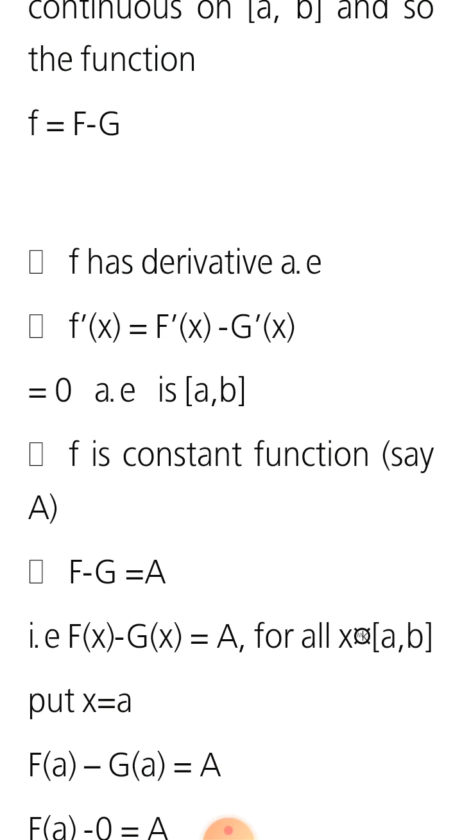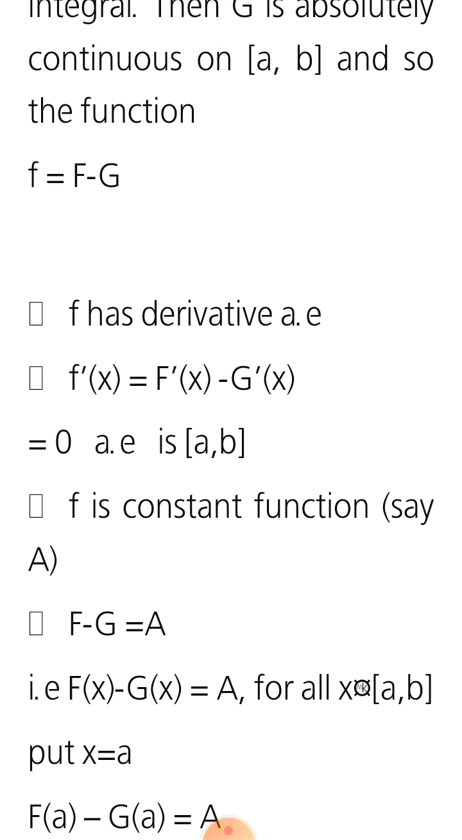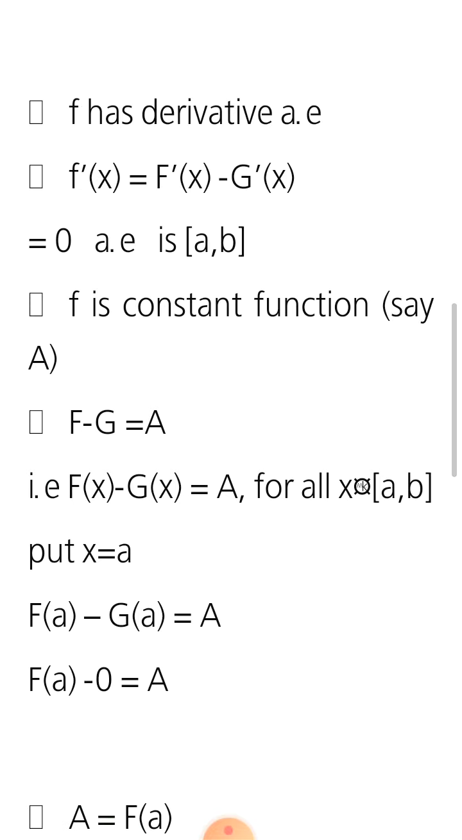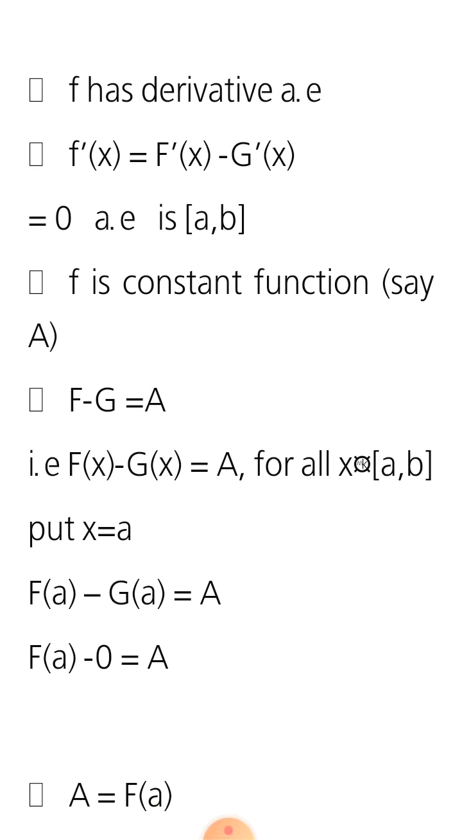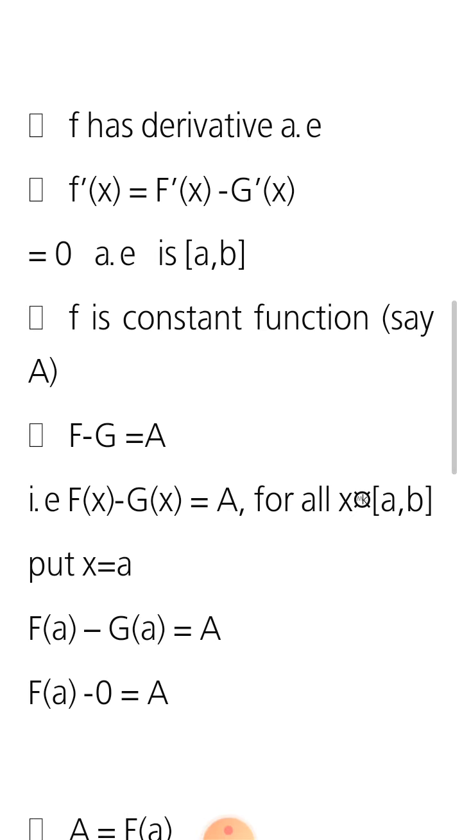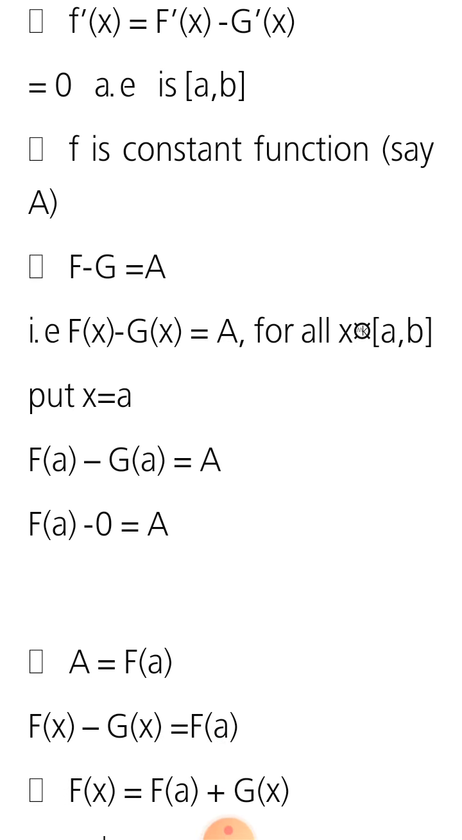Let's say this constant is A. So from above, f minus g is equal to A, that is, f of x minus g of x is equal to A for all x belonging to the closed interval [a, b]. Now if we put x equal to a in that, then we get f of a minus g of a is equal to A. So from that, f of a minus 0 is equal to A. Here g of a is equal to 0, because if we take g of a, it is the integral from a to a of f dash t dt, and that becomes 0. So f of a minus 0 is equal to A. This implies that f of a is equal to capital A.